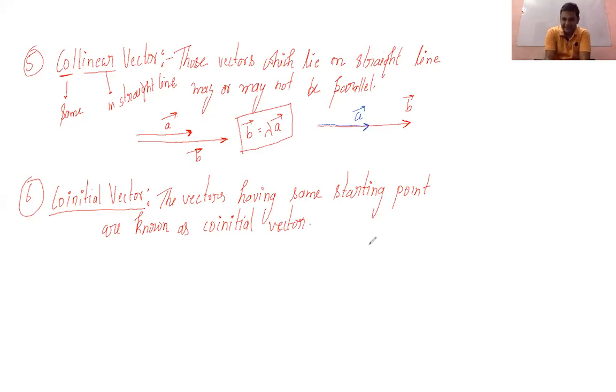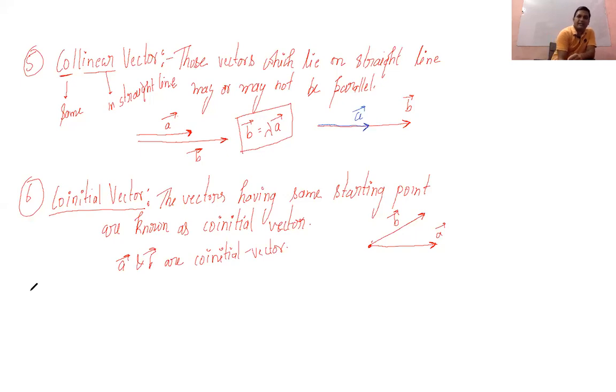You can see like this. If there is a point and the vector is starting like this, this is your A vector and this is your B vector. You can see these vectors have a common initial point, common initiating point or starting point. So this A vector and B vector will be known as co-initial vectors. So these will be your co-initial vectors.